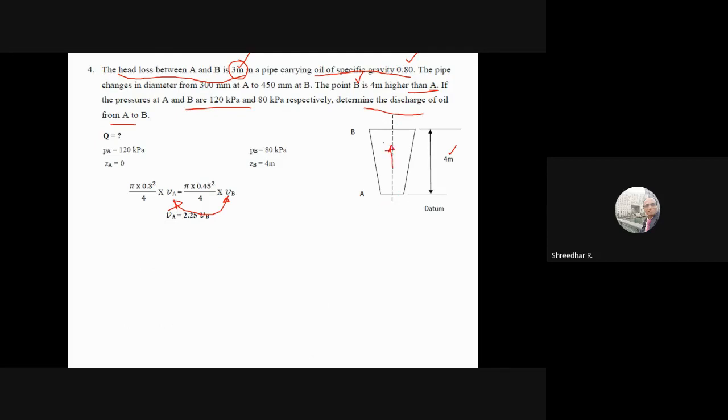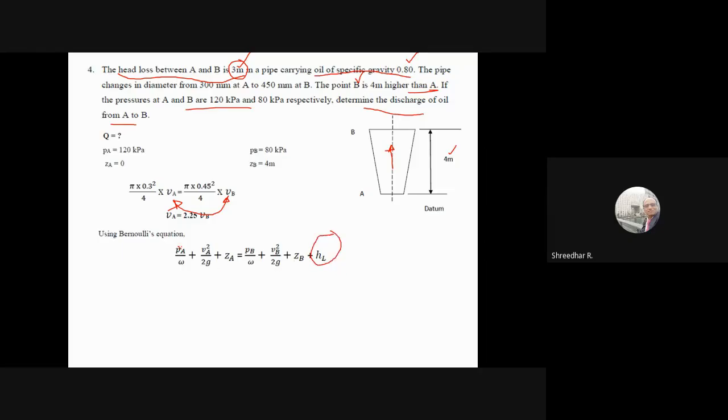So from A to B, when we move, the loss is 3. That's why I've added the loss term to the second part. Because if the flow is taking place from A to B, then you have to add the loss to the second section always. Therefore, the second section we have added here. So this is only the addition.